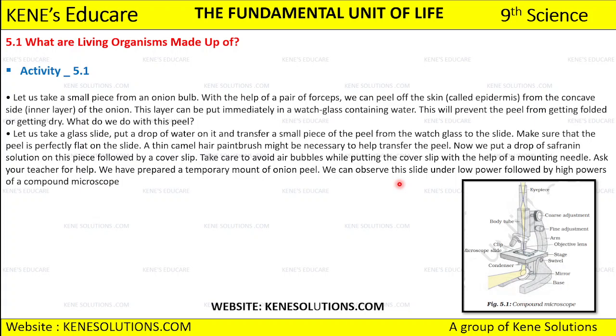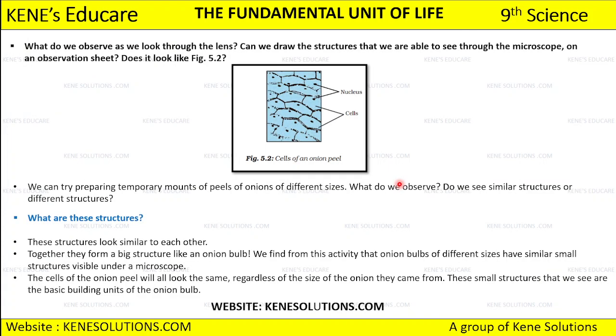And then we have this temporary mount of onion peel which is ready with us, which we can visualize under high power and low power of a compound microscope. And this is what the cells of the onion peel look like. So you will see that there are many cells which are present along with the nucleus.